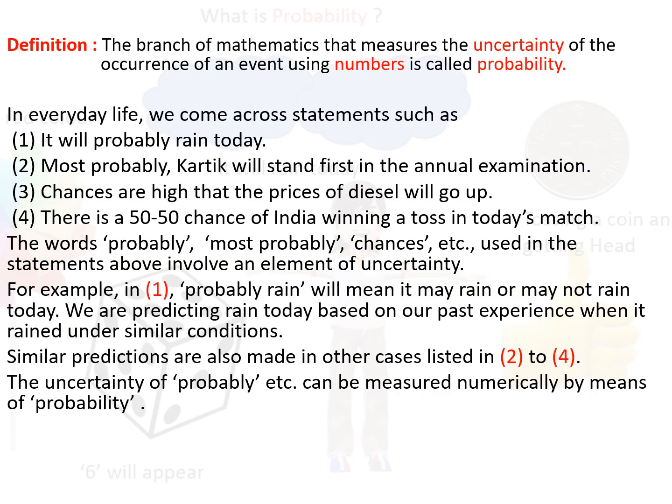Let us start from the definition. The branch of mathematics that measures the uncertainty of the occurrence of an event using numbers is called probability. In order to understand the definition, let us see the examples.